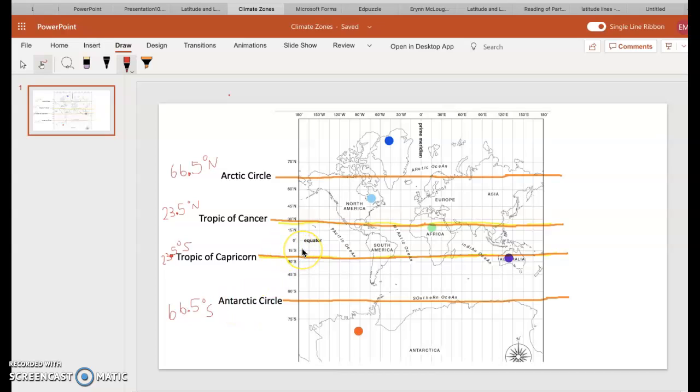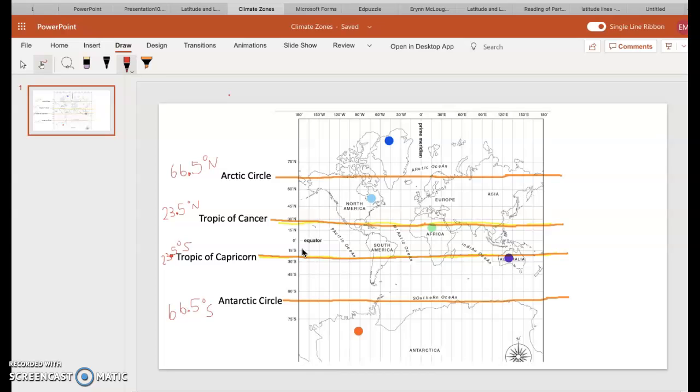Okay, so we're going to be talking about climate zones. So we know that climate zones, after watching the EdPuzzle video, is different weather happening over a long period of time. So where we live in North America, we experience 4 different seasons: summer, winter, fall, spring. Other parts of the world, they don't experience all 4 seasons, or maybe they have really cold temperatures or really hot temperatures. Now, why is that?